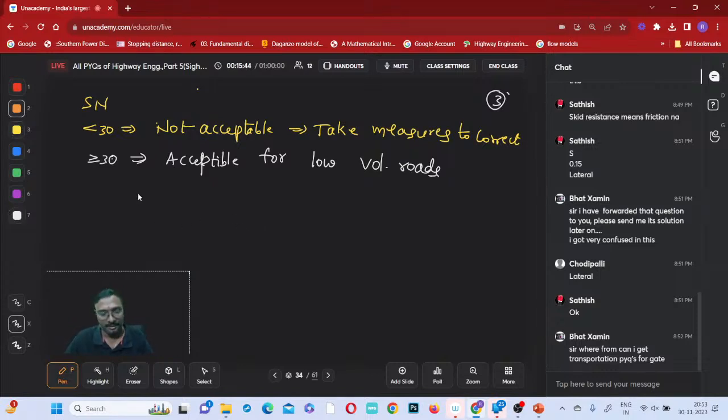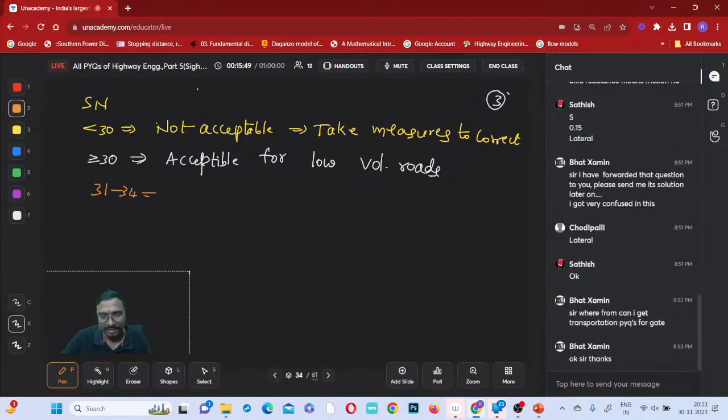Now if it is 31 to 34, monitor pavement frequently. So then what do we need to do? We need to monitor the pavement frequently, right? Regular maintenance is required or not? Monitor pavement frequently.